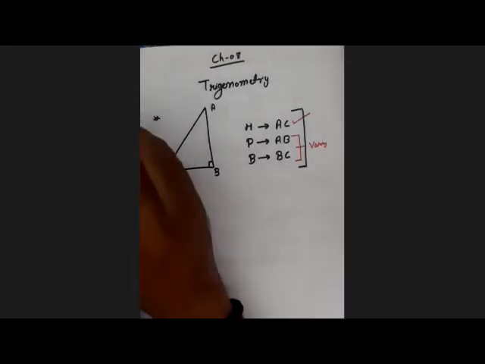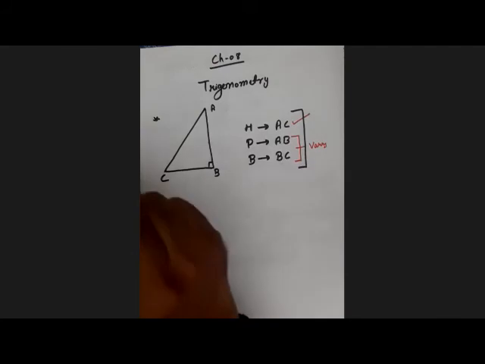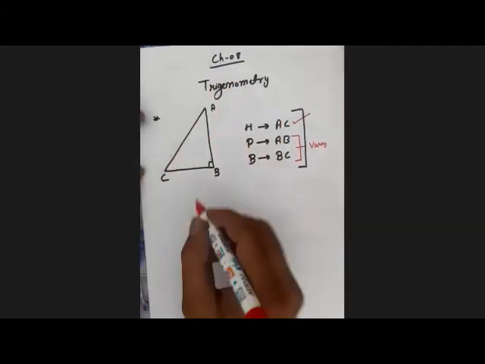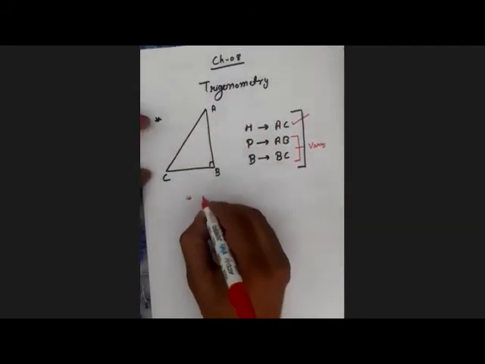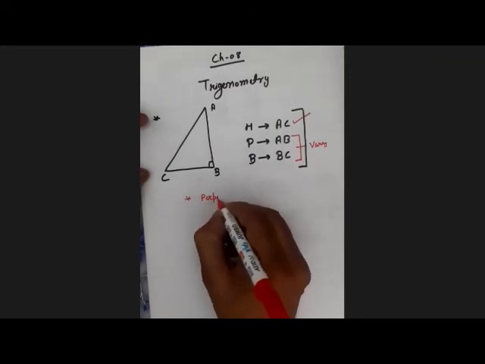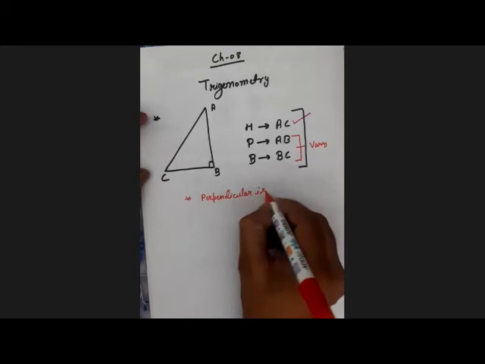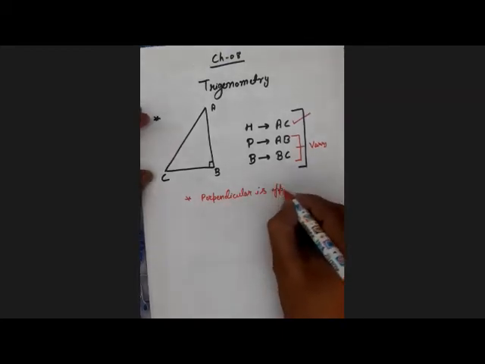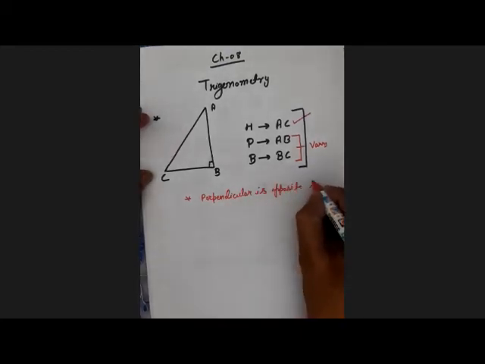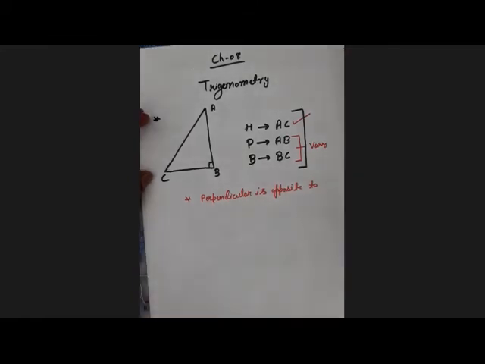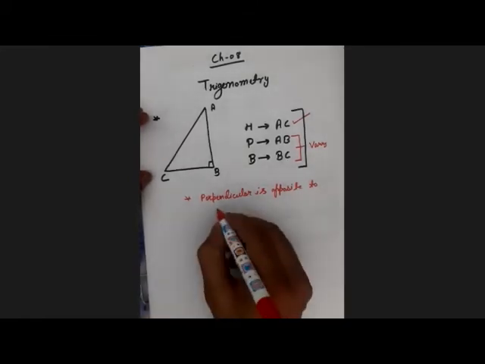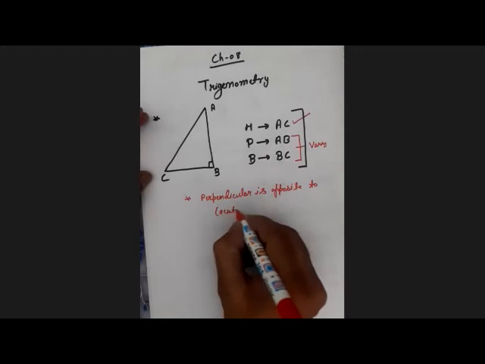In trigonometry, you learn one concept: the perpendicular is opposite to the acute angle.